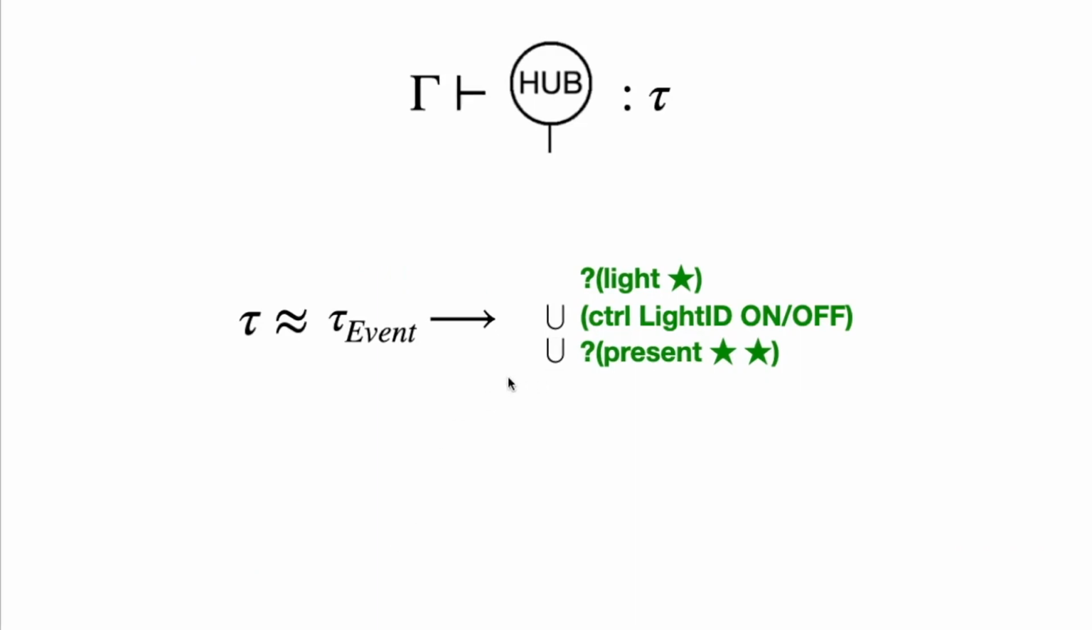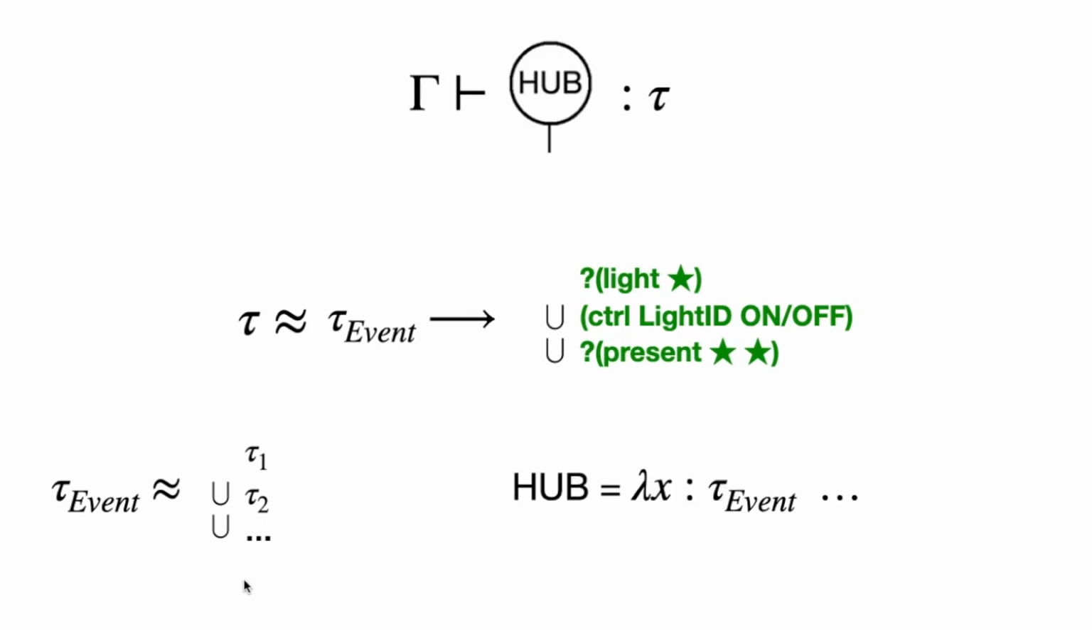So we now have a reasonable way to describe the instructions for each actor, but what about the events? Since events are also descriptions of assertions, it follows that their types are then going to look similar, meaning unions of assertion types. And recall that the hub actor is a typed lambda.